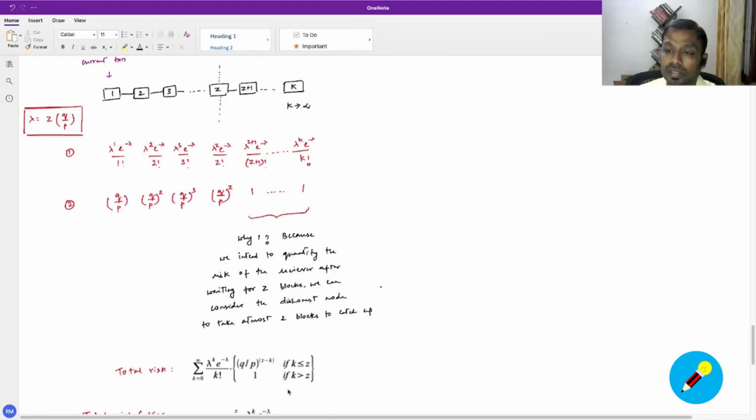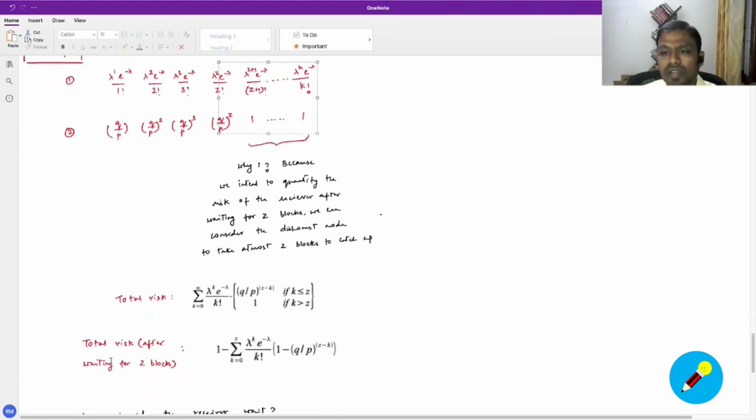So this is the total risk that the receiver is exposed to, correct? Now, our point is not to get to the total risk, but we want to only quantify the risk after the Z blocks, because the receiver is anyway going to wait for Z blocks, right? And it is sufficient if we just quantify the risk after the Z blocks, because that is the risk that the receiver is going to be exposed to. So how do we equate this?